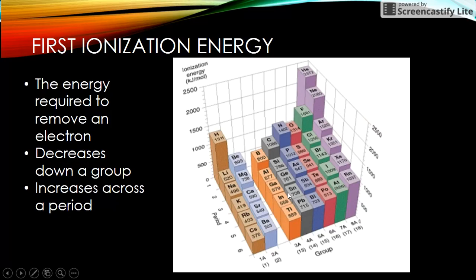All right, so here is the first ionization energy, which I believe is covered in the next one.